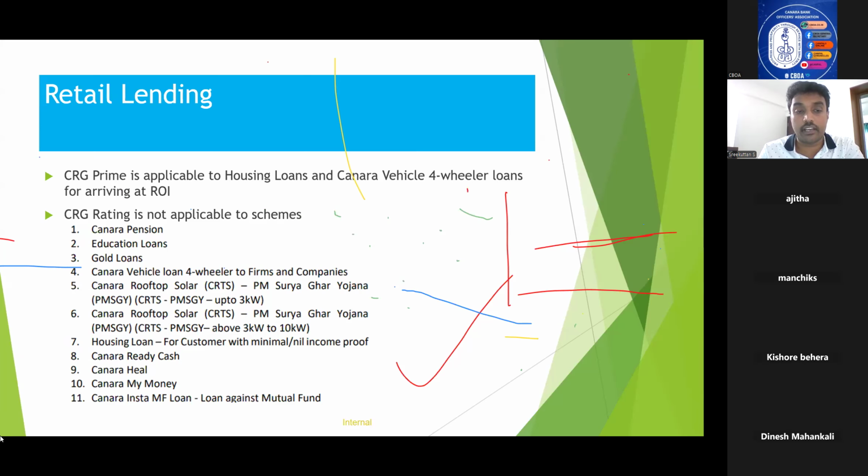A very important point is that Canara Insta Mutual Fund loan and Canara housing loan to customers with minimal or nil income proof are new products introduced in 2025. So you need to have an additional understanding about these two products, which we will be covering in this particular session.